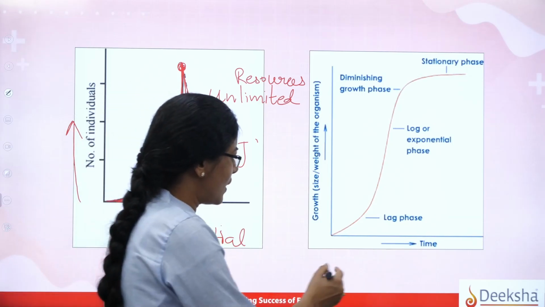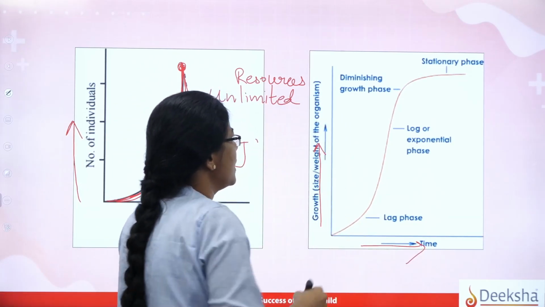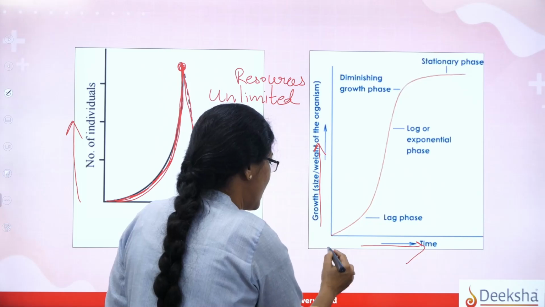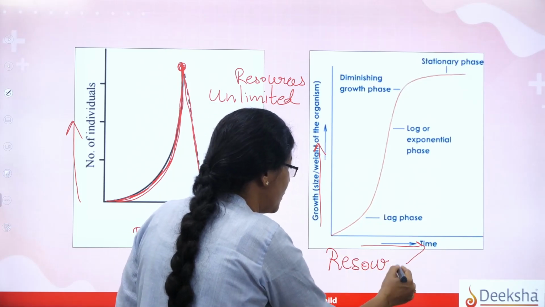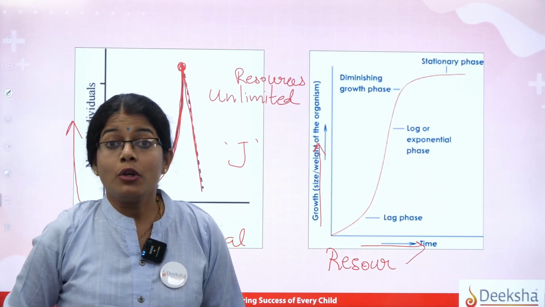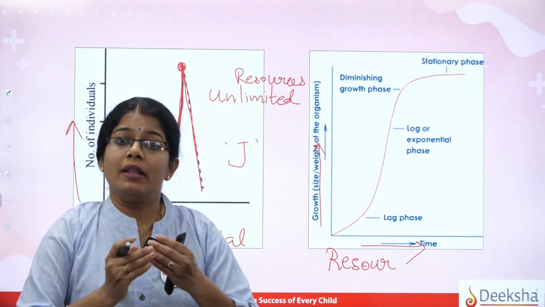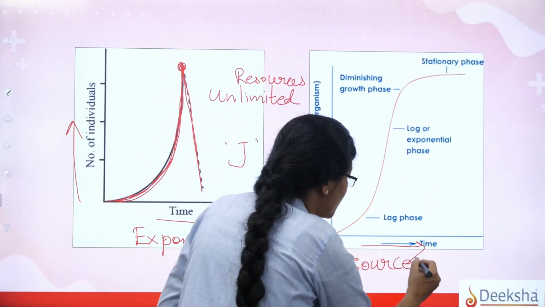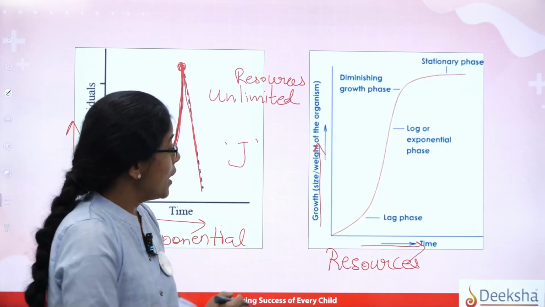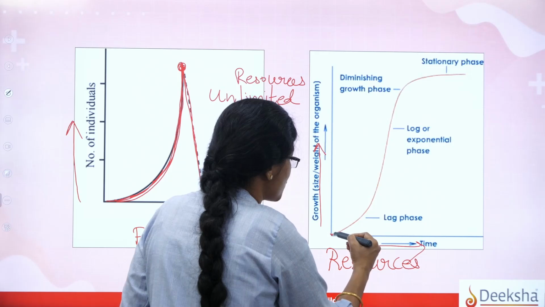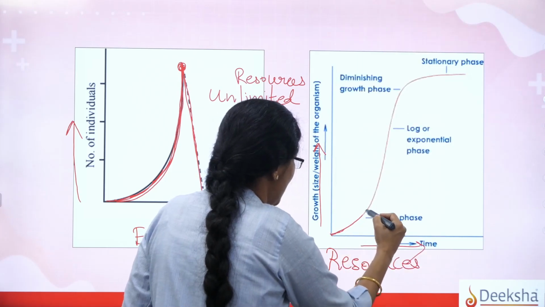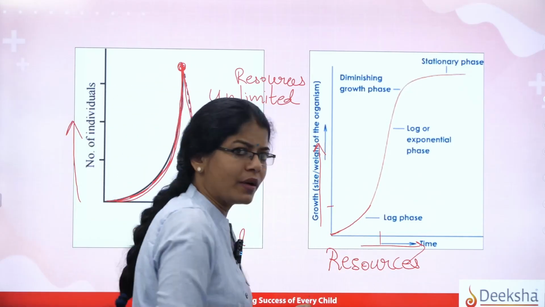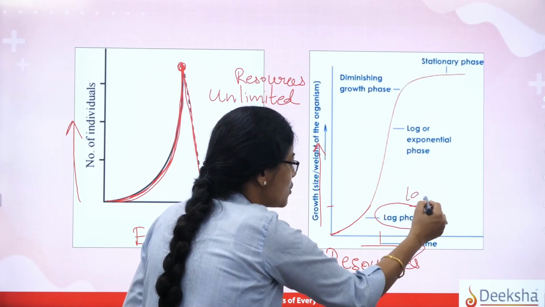What happens here is, again you have the time against the growth of the organism, and here we go. So initially, in this case, the resources will not be unlimited. Yes, you can say that initially the resources will be enough, and slowly let us see what happened to those resources. When we talk about the resources, let us talk about the status of the population. Initially when the bacteria are growing, they will of course show something called the lag phase. That means slowly they take more time and show less growth. Correct? So that will be called the lag phase, also called lagging growth.